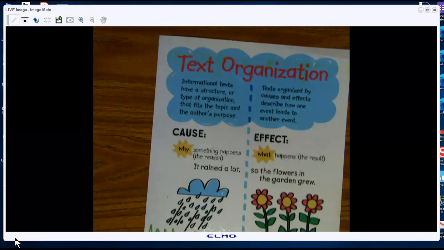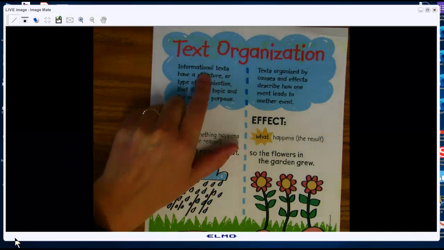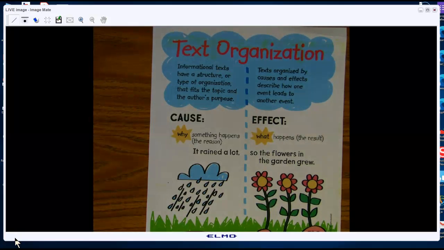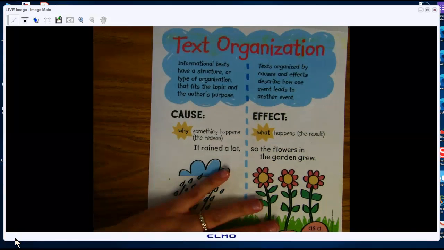Okay, so today we're going to be talking about cause and effect. We've talked about it a little bit before. It's a way that authors, writers, organize their writing, their stories. Remember, Wild Weather is an informational text. It's a narrative informational text because it's told like a story, right? But it still taught us about all kinds of weather. It has a structure, a type of organization that fits the topic and the author's purpose.